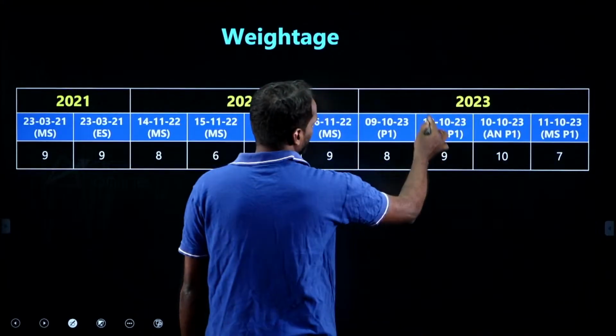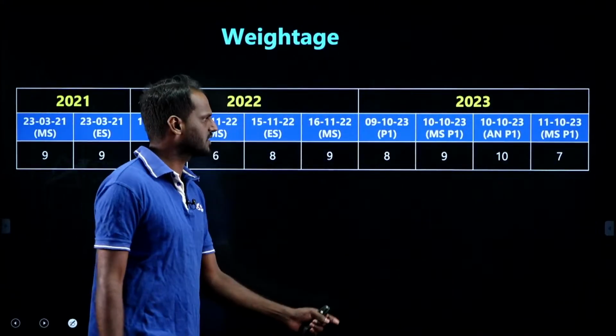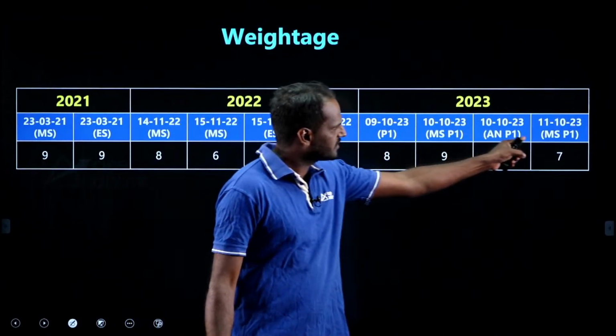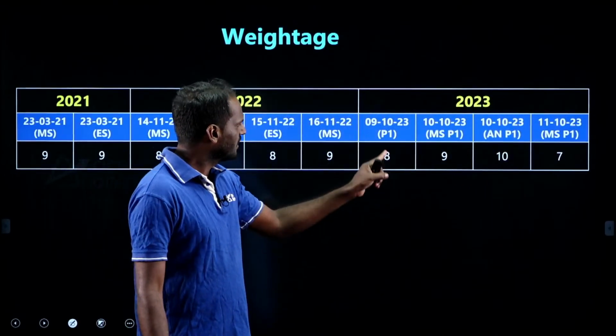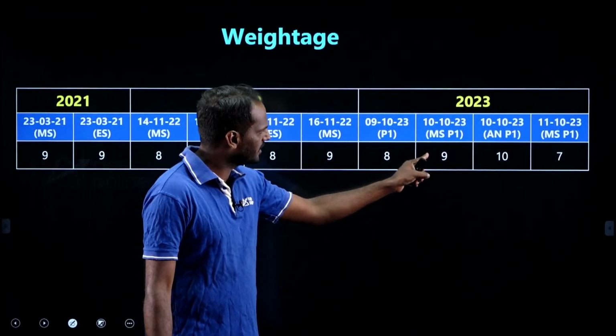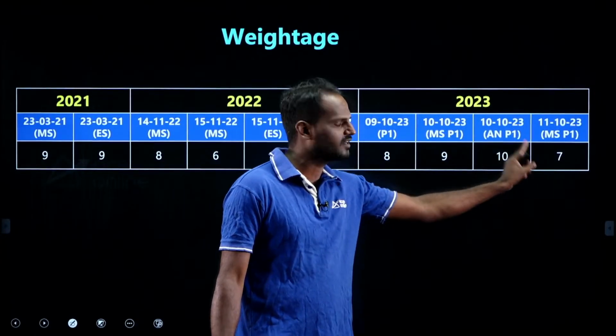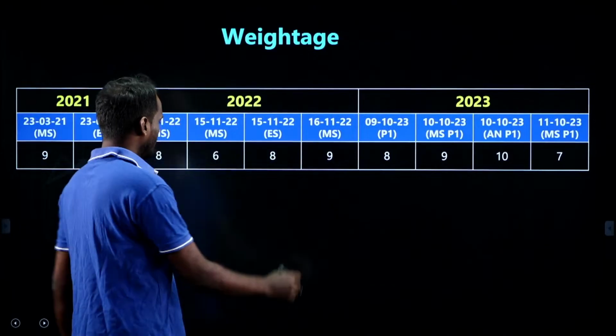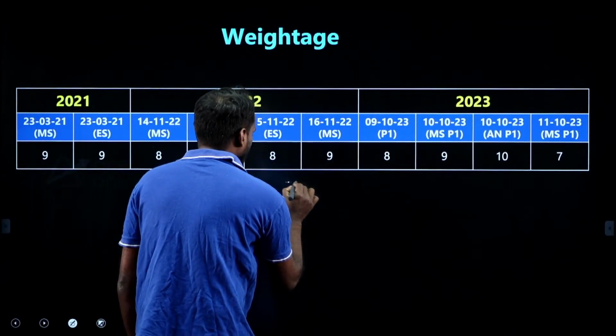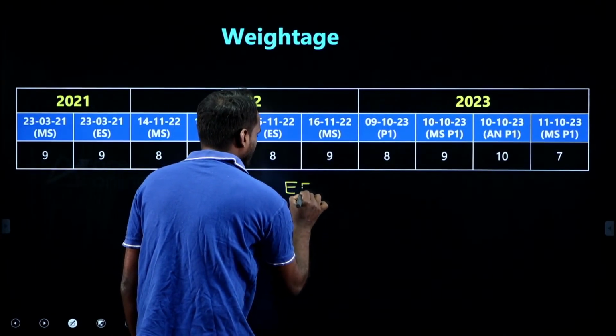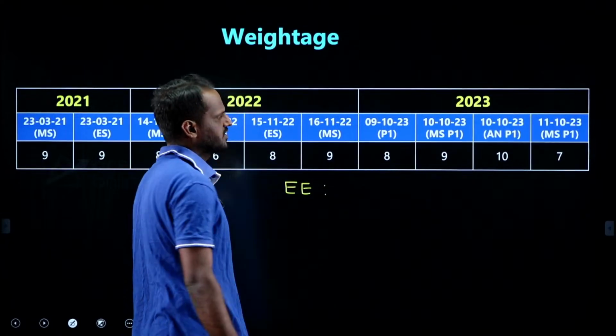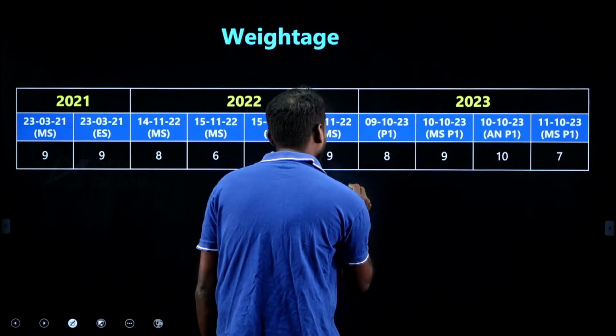Coming to 2023, the last year, the exam was conducted in 4 different sessions, with 8, 9, 10 and 7 questions. On average, the environmental engineering weightage for the SSC JE exam is 7 to 9 questions.